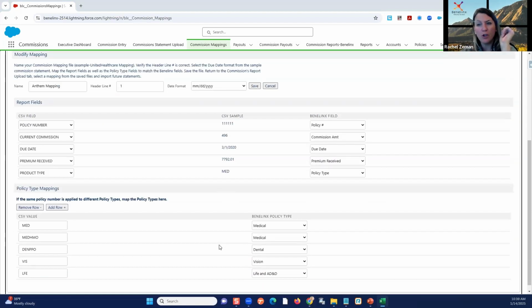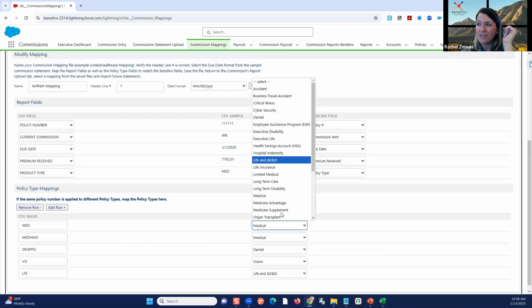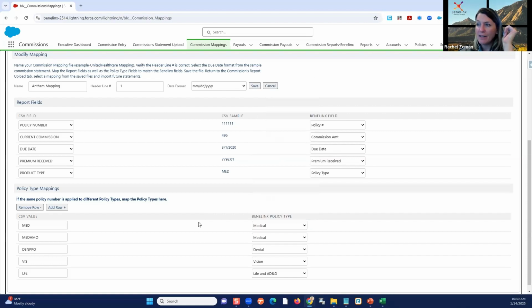This is the part, though, that you guys could easily do on your own. Like I'd mentioned, we're also then mapping your policy types, what's already in the system. These are your values, right? This is what you're selling. But again, the carrier doesn't always have a clean way of explaining what the policy types are. We have to tell the system. MED equals medical. MED HMO equals medical. We don't care. Put it all in the same place, right? It's still the same value for us.